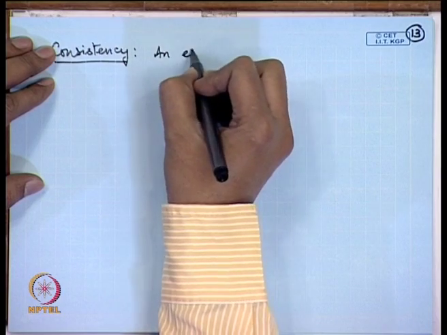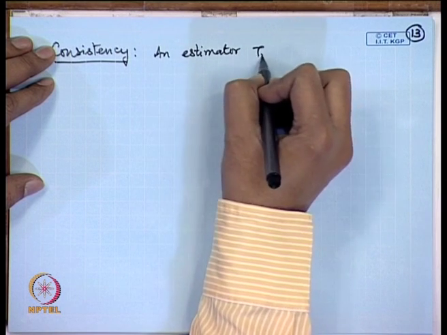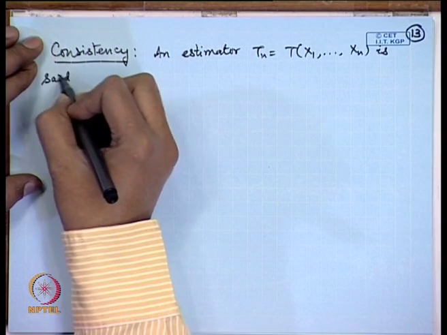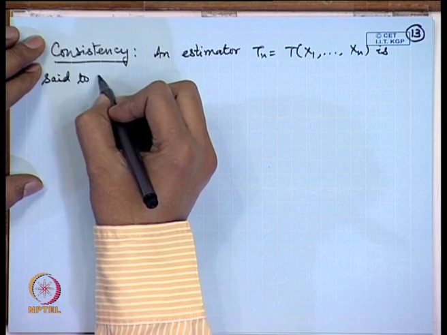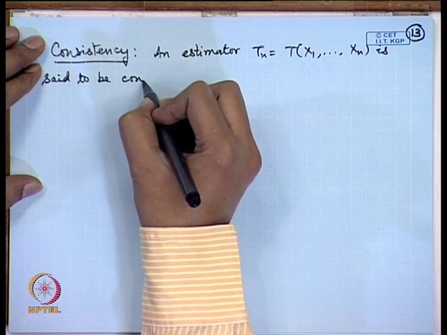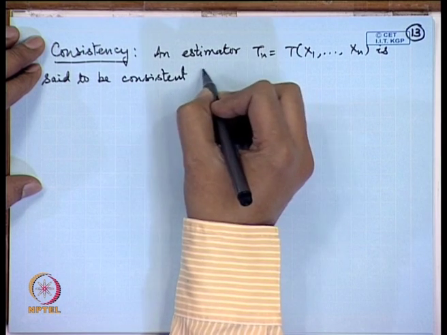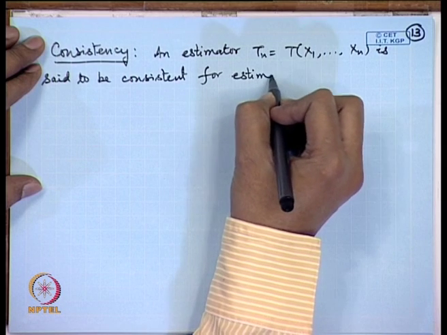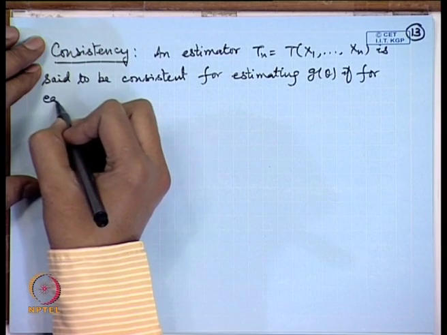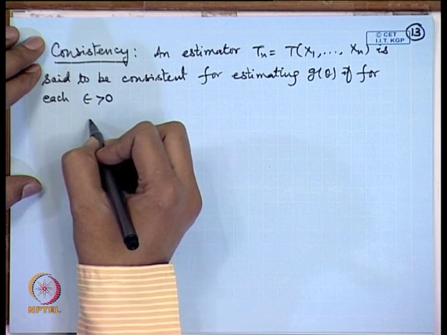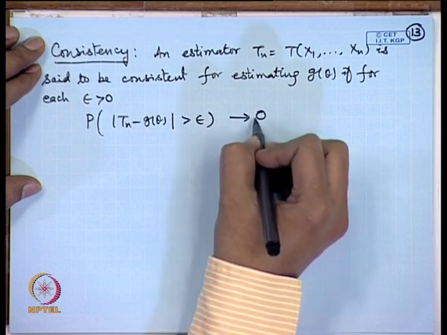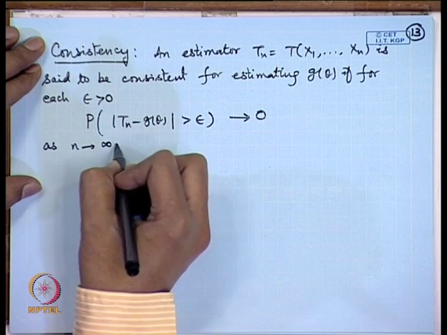An estimator T n, that is T of x 1, x 2, ..., x n, is said to be consistent for estimating g theta if for each epsilon greater than 0, the probability of modulus T n minus g theta greater than epsilon goes to 0 as n tends to infinity, for all theta. Here we are showing dependence upon n, that n observations are used.